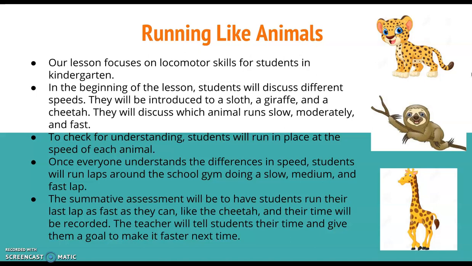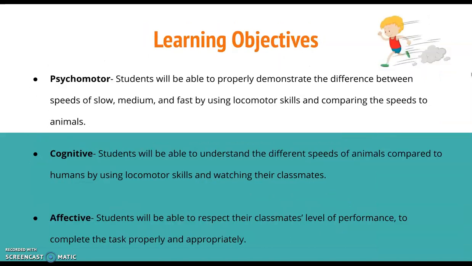Once everyone understands the difference in speed, the students will then run 3 laps around the school gym, doing a slow lap, a medium lap, and then a fast lap. At the end of this, the teacher will then assess the students by having them run their fastest lap, and the teacher will time them. The time will be given to the student, and the teacher will then make a goal to make the time faster the next time they do this lesson.